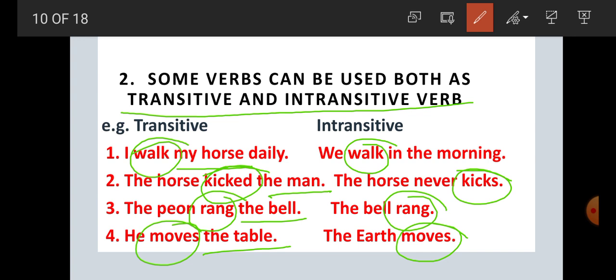Here walk is used both as transitive or intransitive. Kicked is used both as transitive or intransitive. Rang is used both as transitive or intransitive. And the fourth example, moves is used both as transitive or intransitive. So it is clear, student, that some verbs can be used both as transitive or intransitive verbs. It depends upon whether they are accepting any object or not.